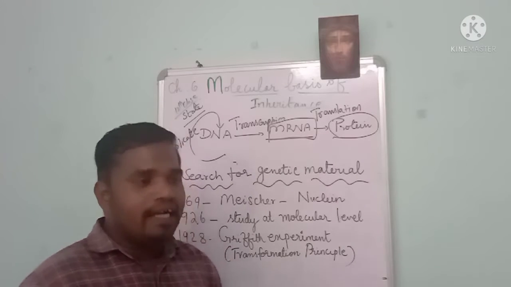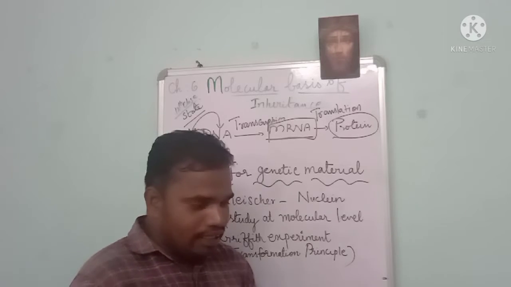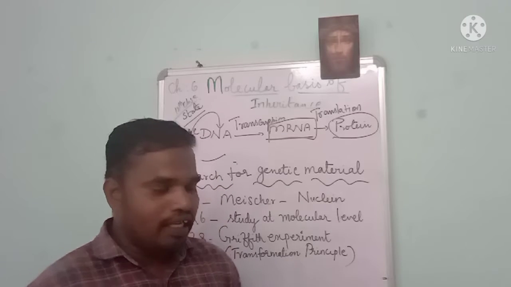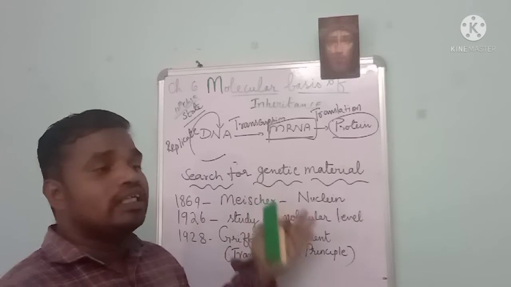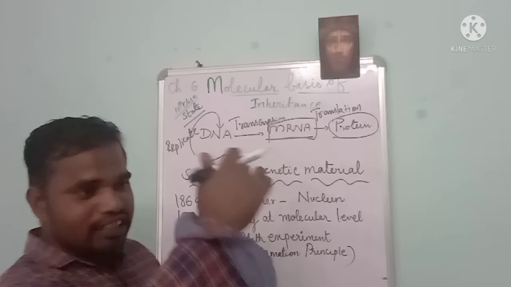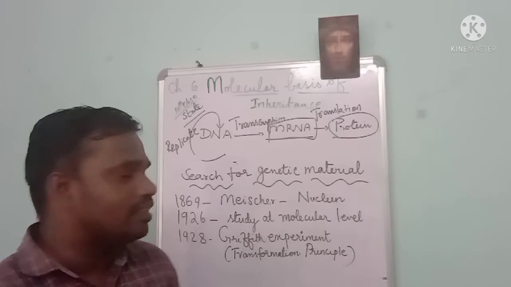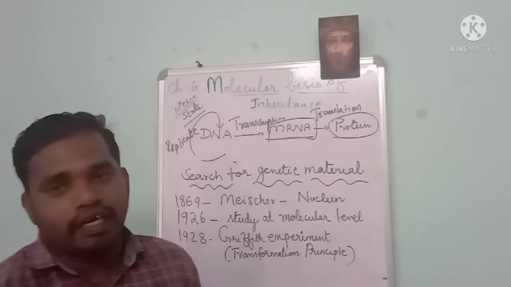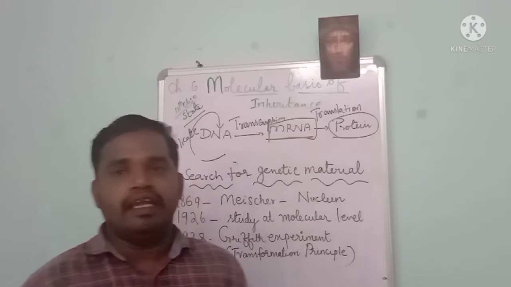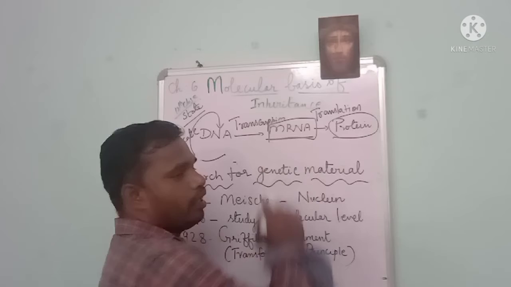The parent DNA is double stranded DNA. The double stranded DNA unwinds and makes two single stranded DNA. Then synthesis of new DNA will take place. Afterwards, replication is over, and then it goes to the mRNA. The DNA is changed into mRNA.